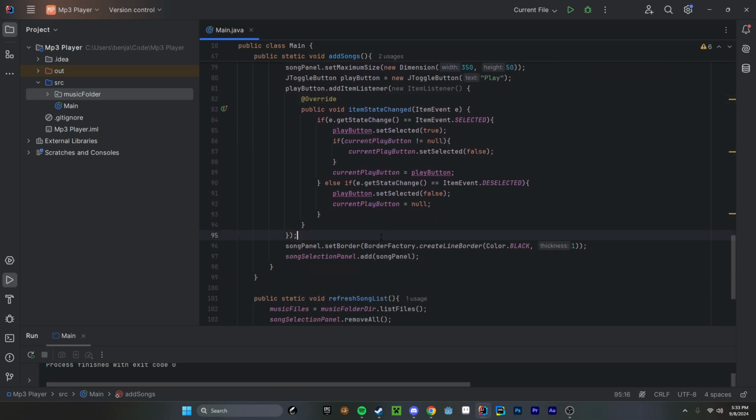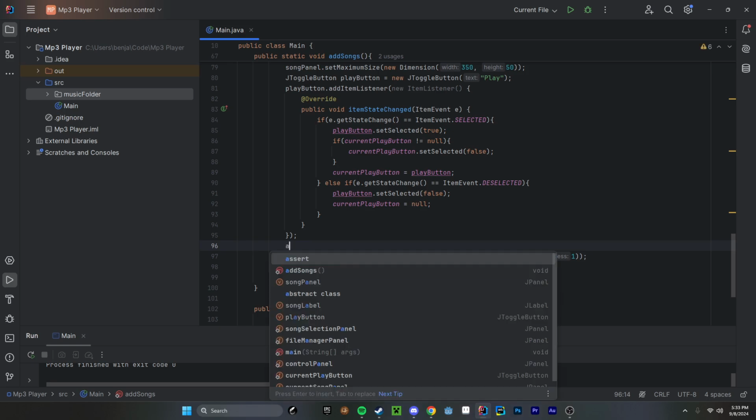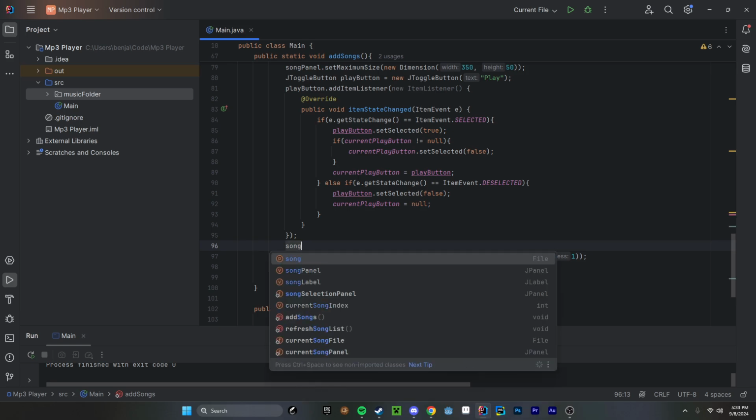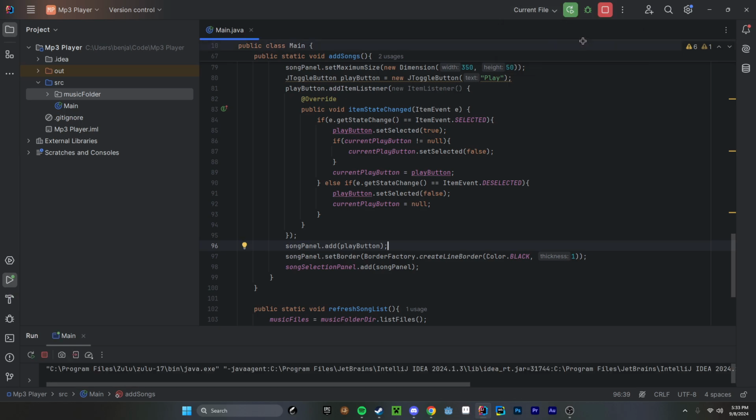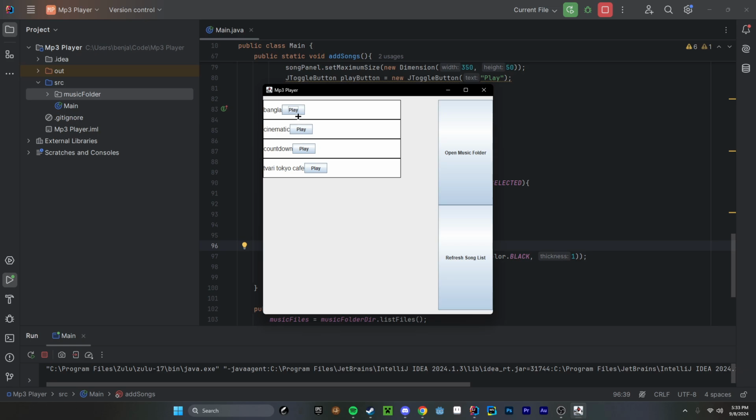And let's go ahead and add our play button to our song panel. So songPanel.add(playButton). Okay, let's run it. And let's see. There we go. As you can see, if a button is already selected and I try to select another button, it'll deselect the one that's already selected and select the new one that we want. That way it'll never play, say, two songs at once. We won't have two selected at once.